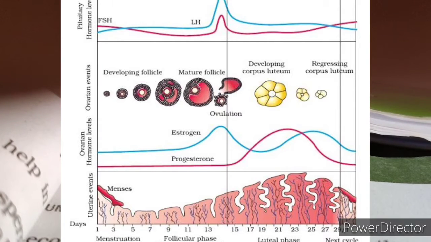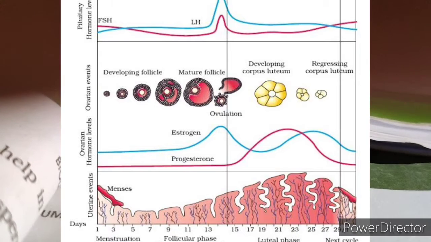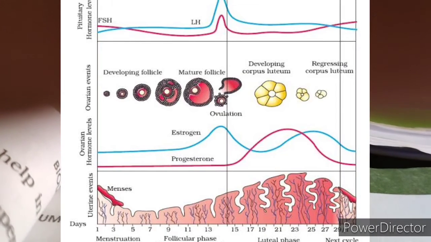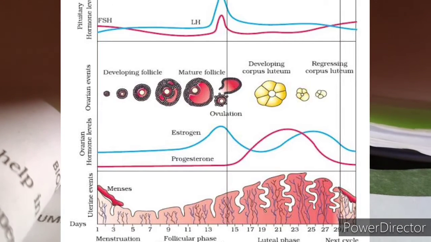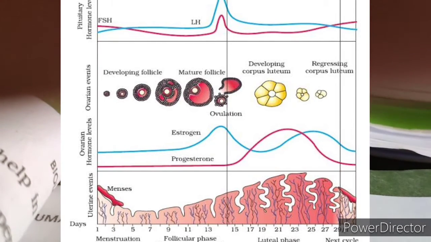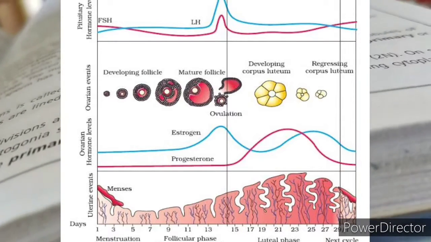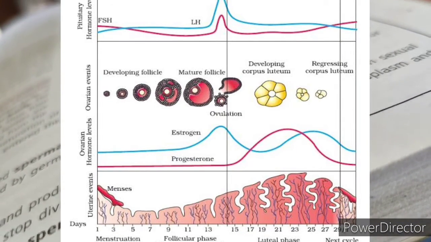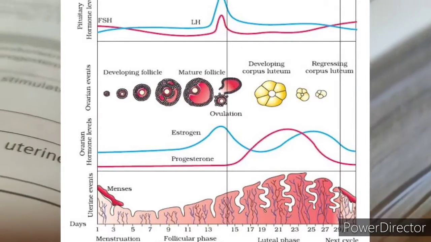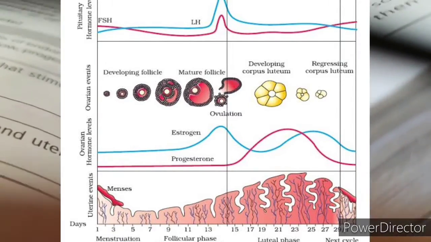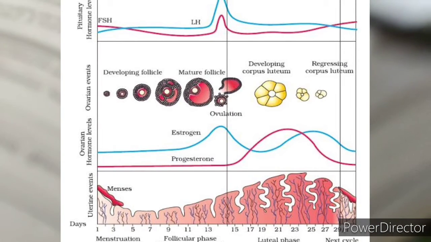So the events which are starting from one menstruation till the next one are called the menstrual cycle. An ovum is released during the middle of each menstrual cycle. Okay, you have to remember this. At day 14, the ovum will be released.